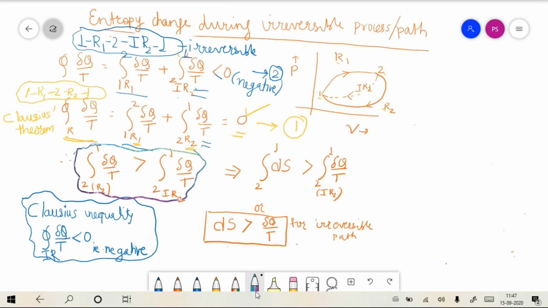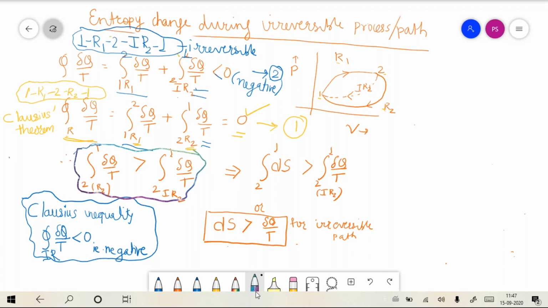Now, by definition of entropy change, what did we say? Because entropy is a property, the entropy change is given by the integral performed along the reversible path.